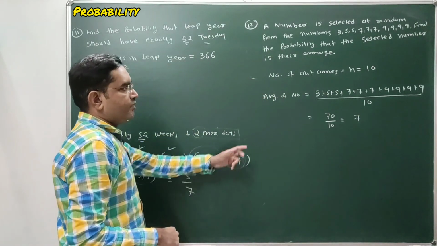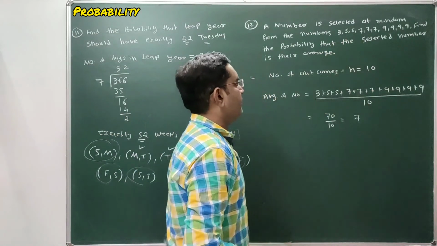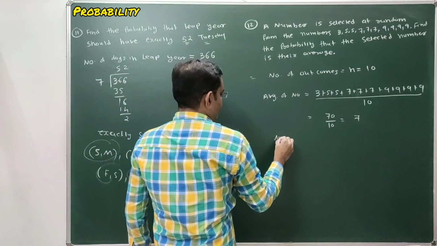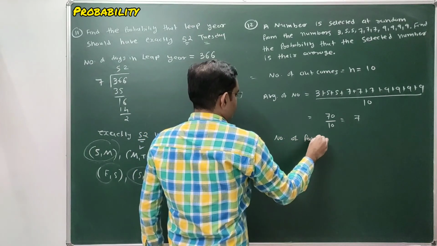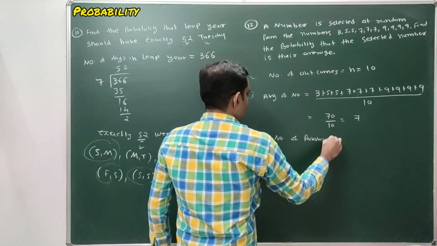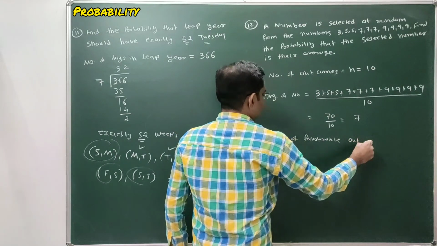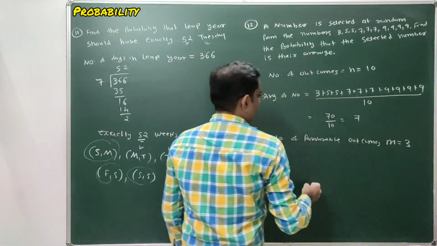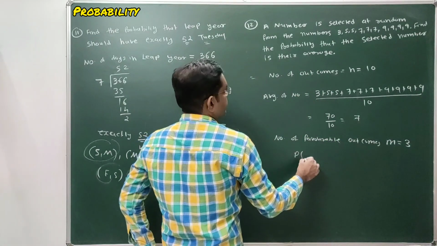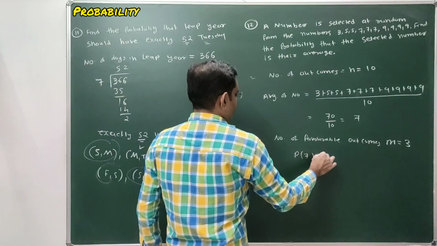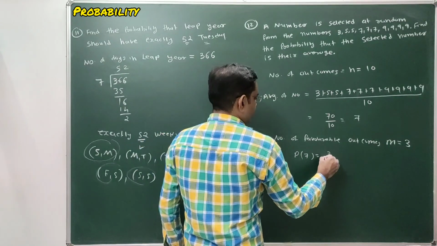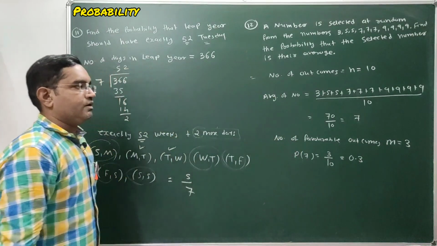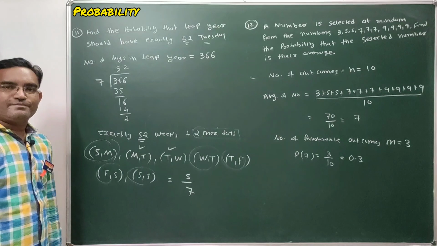So what is the probability of selecting the average of these numbers from the given numbers? Total how many 7s are there? 1, 2, 3 7s. So here we can write the number of favorable outcomes m equal to 3. So the probability of selecting 7, that is the average of the given numbers, is 3 by 10, that is equal to 0.3. That is the answer. Clear, students? Now pause the video and note it down.